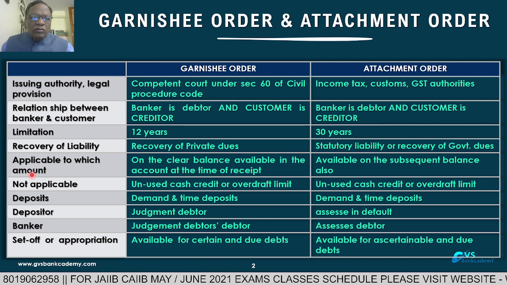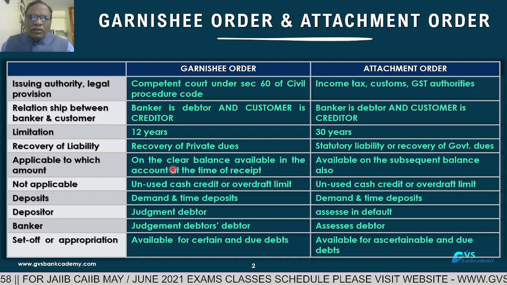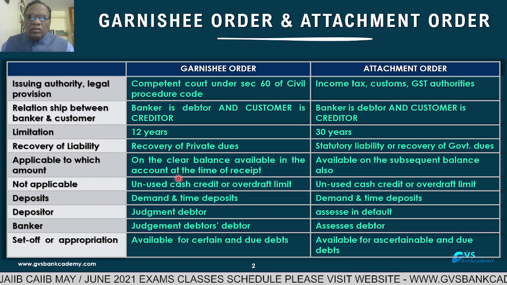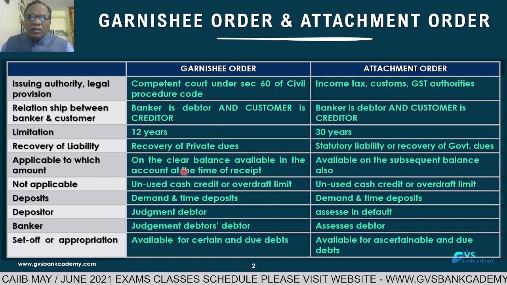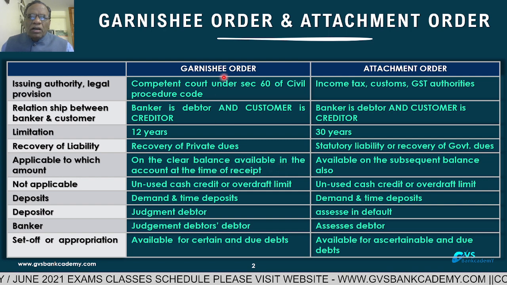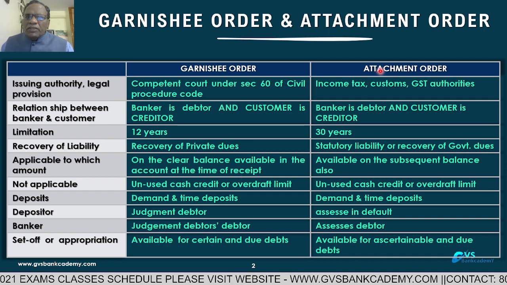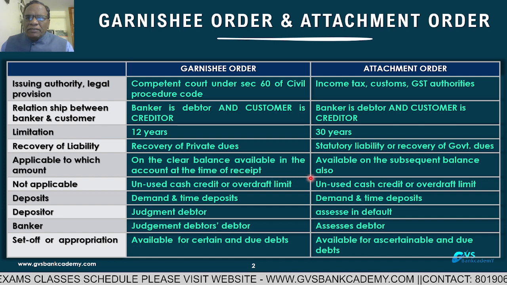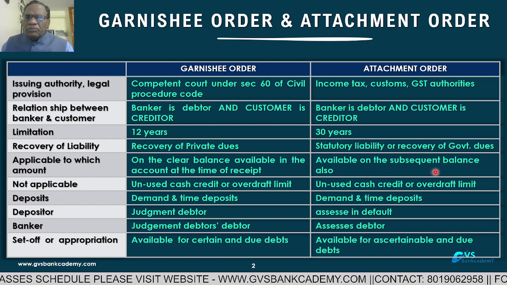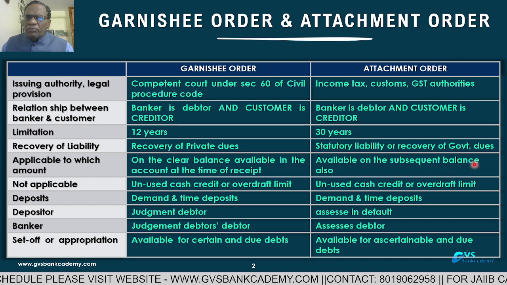Applicable to which amount? What type of amounts are going to be charged? A garnishee order is applicable on the clear balance available in the account. At the time of receipt of the garnishee order, whatever clear balance is there, only on that balance is the garnishee order going to be attached. But for an attachment order, the balance available at the time of receipt plus subsequent balances deposited by the customer will also be attached.